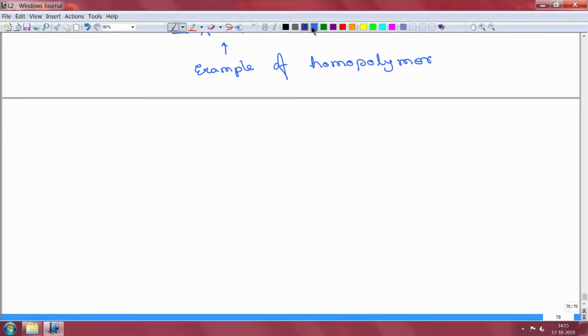In a copolymer, you can have a situation where you have, for example, two structural units, let us just call them A and B. So, you can have A repeating, and then you have B, and then after some time A again.